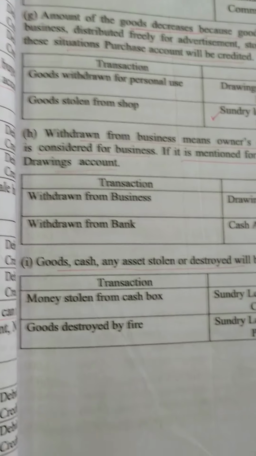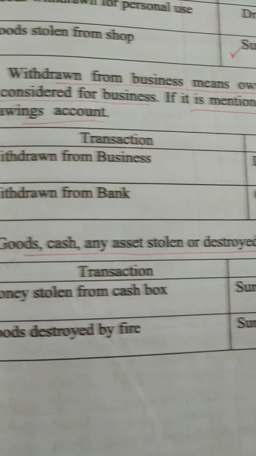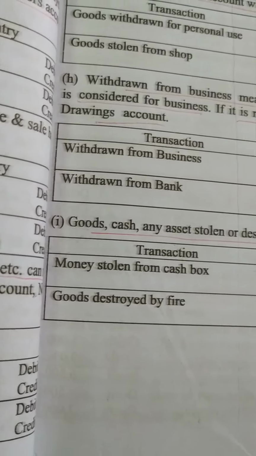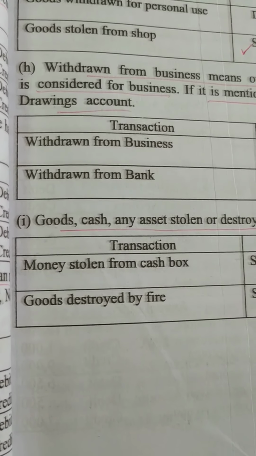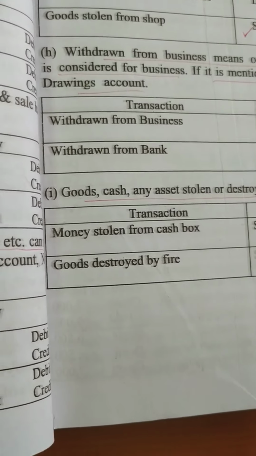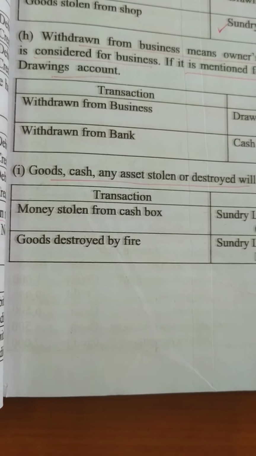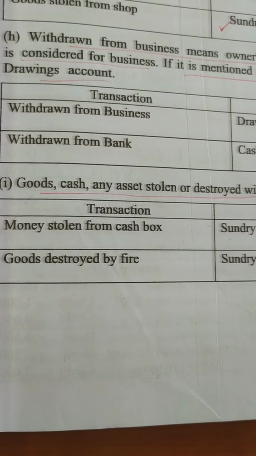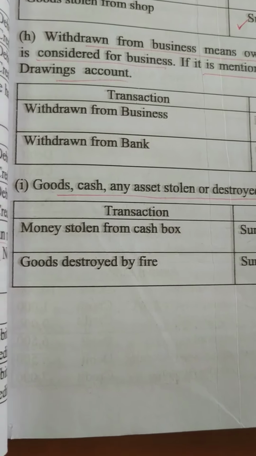Now, number H is withdrawn from business. It means only the owner can withdraw something from the business. So anything withdrawn from the business means drawings account debit. If cash, then cash account credit. If goods, then purchase account will be credit. Or if it is mentioned withdrawn from bank, then you have to consider you are drawing money from the bank for your business. That is not drawings. That one will be cash account debit, bank account credit.